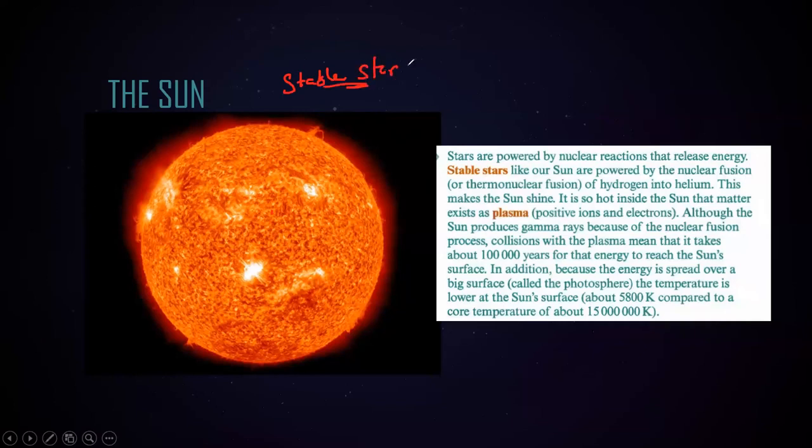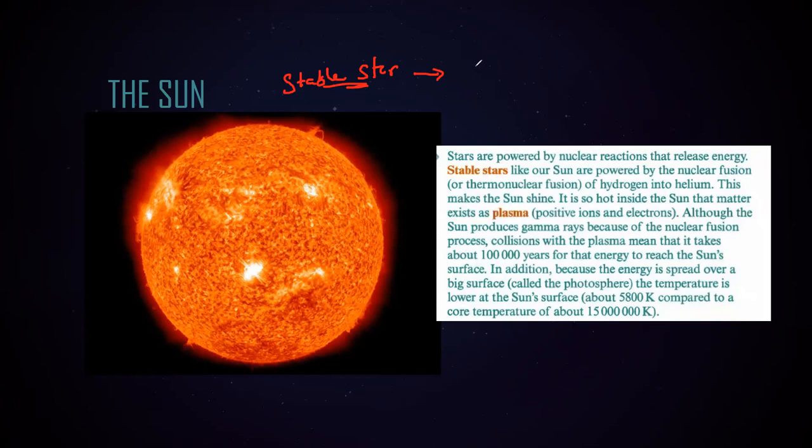A star is said to be stable when it does not change its size, because some stars might collapse, meaning the size will decrease, and some stars might increase in size and become giants. If the star collapses, it will be a dwarf, but if its size increases, it becomes a giant. But if the size does not change, that is known as a stable star.